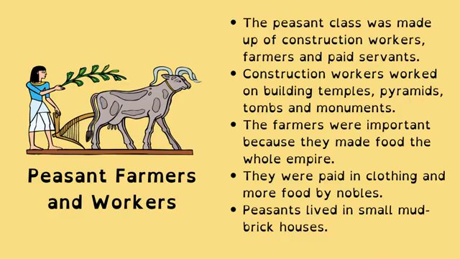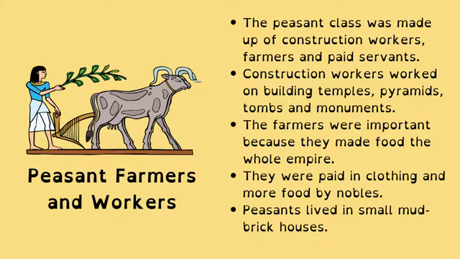Next, we have the peasant farmers and workers. Now, they were made up of three types of people. They were made up of construction workers, farmers, and paid servants. Construction workers worked on building temples, pyramids, tombs, and monuments. The farmers were important because they made food for the whole empire.